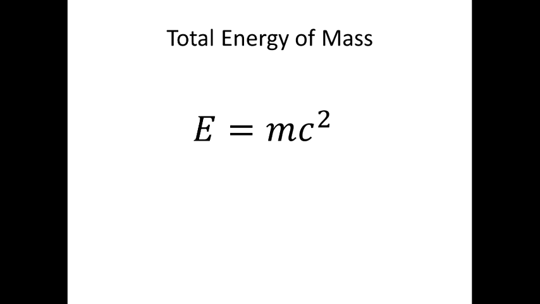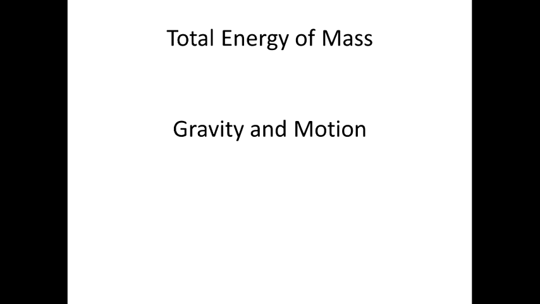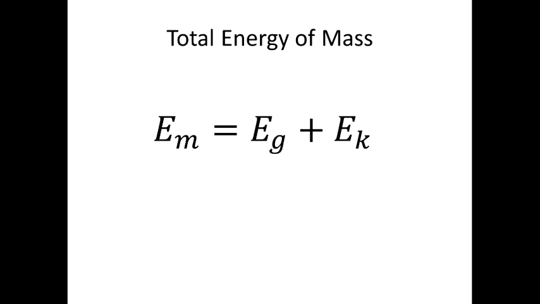Let's consider the problem of the total energy of mass from the point of view of the new theory of gravity. In this new theory, absorption of space by mass is responsible not only for gravity, but also for the motion of mass in space. A massive object always absorbs space in the same quantity independent of its state of motion. It doesn't matter if it is moving or staying still. The total energy of mass can be defined as a sum of the gravitational and kinetic energies. Let's consider three different options for space absorption by a particle of matter.